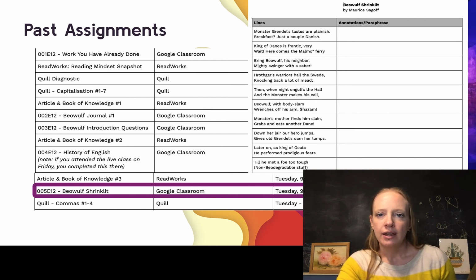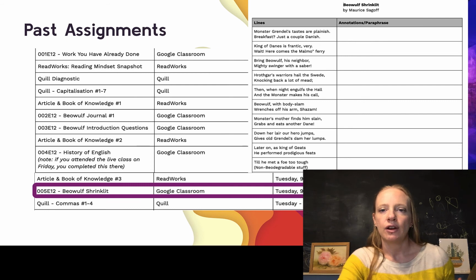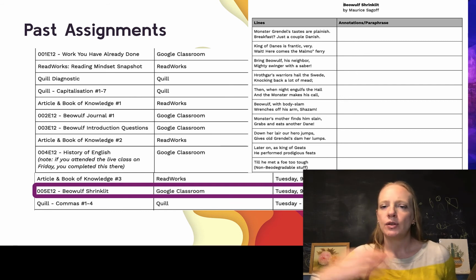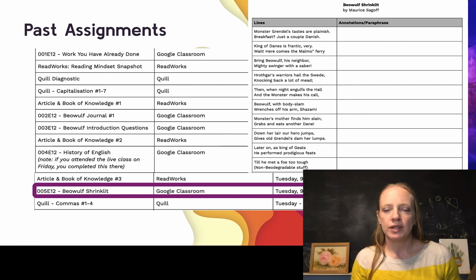The next one, King of Danes is frantic very, wait, here comes the Malmo Ferry. So the king is very panicked about his people being eaten, but someone coming from Sweden is hopefully coming to save him. So do the same thing with each of those. If you're not sure what something means, you can always look it up. That's always a good strategy to do. And you're going to go through and just finish.